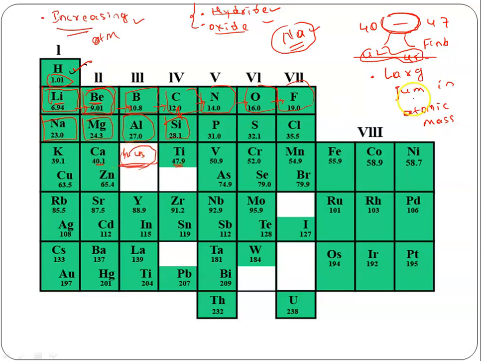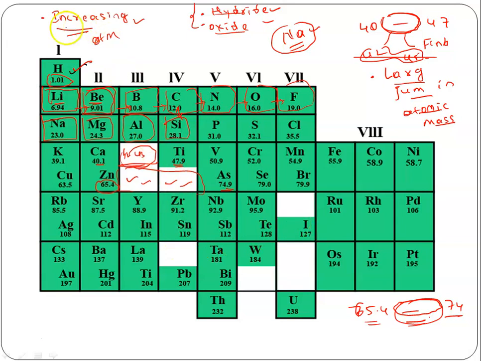Where did he leave the space? Where he found a large jump in atomic mass. See here also, from 60.4 to 74.5, this is also a very large jump in the atomic mass. 65.4 to 74, it is a very large gap between the atomic masses of these two elements. He thought that we may find an element which has atomic mass in this range. So he thought that it is better to leave some white spaces so that we do not have to alter the table in the future. Once these elements were discovered, we can easily place them in this table, without altering anything. So this is the idea which he had in his mind.